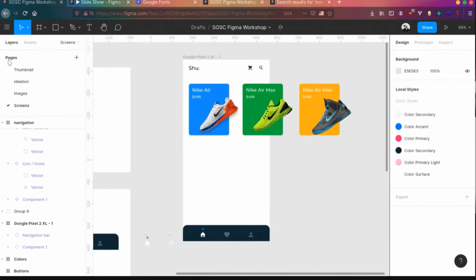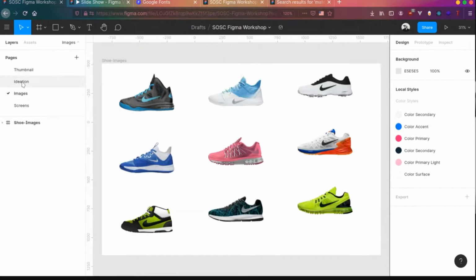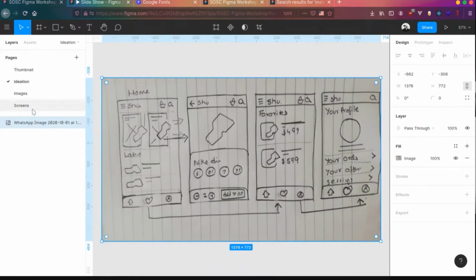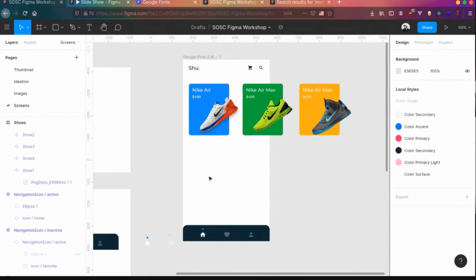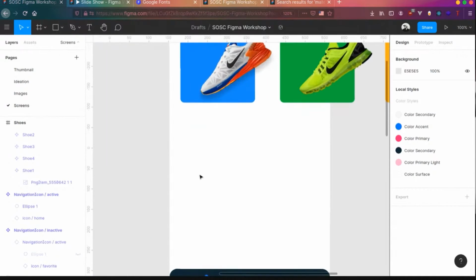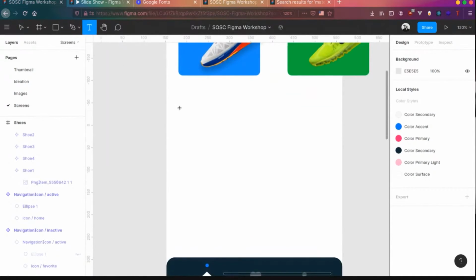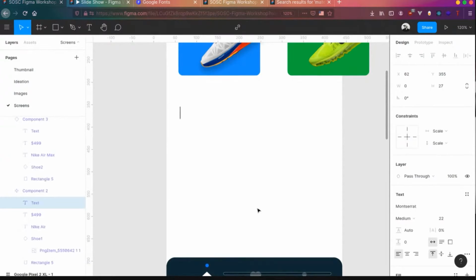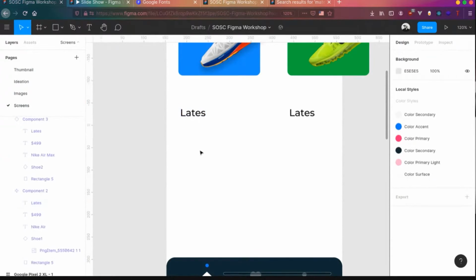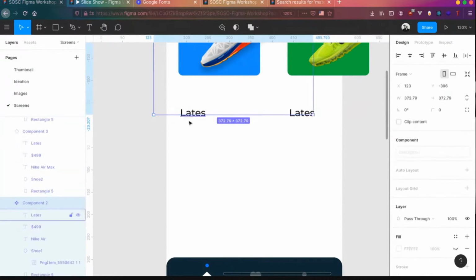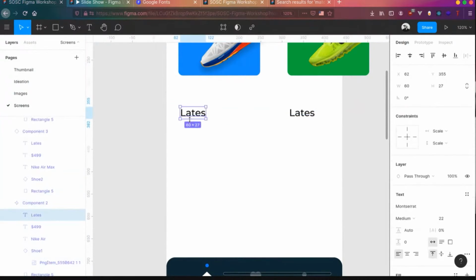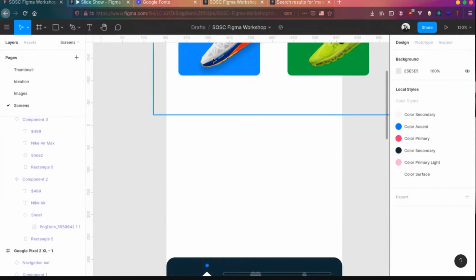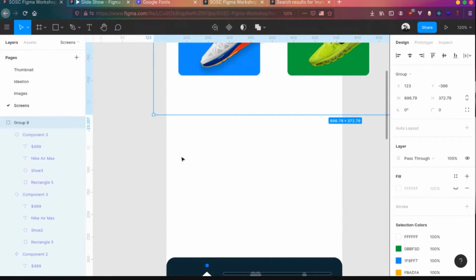So let's design the rest of the app. Images, ideation, we have a scroll list over here. So yeah, we'll wrap it up in a while actually since the time is running out. Let's see. Latest models. We are not writing inside here. Disable that. Let's actually write it away.